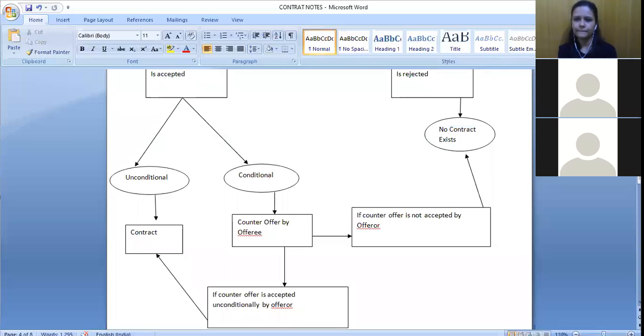Ma'am, I'm confused. About counter offer, there is one term, no, when both are saying the opposite thing at the same time. What do we call that, ma'am? Both are saying?